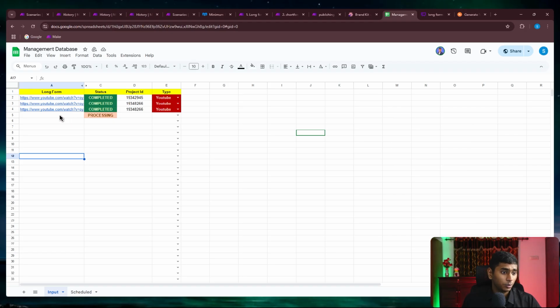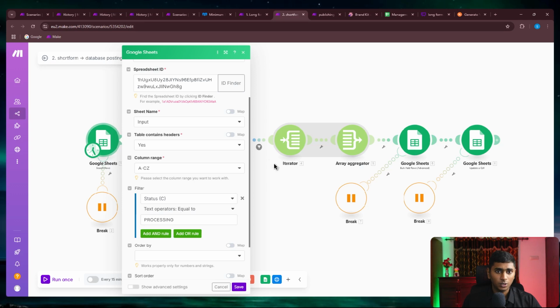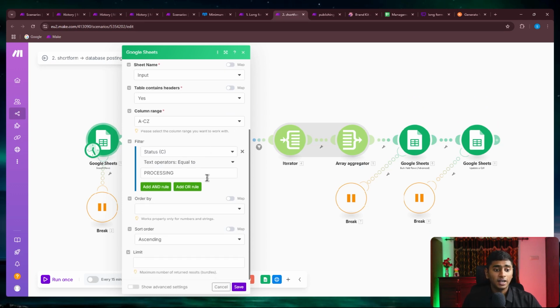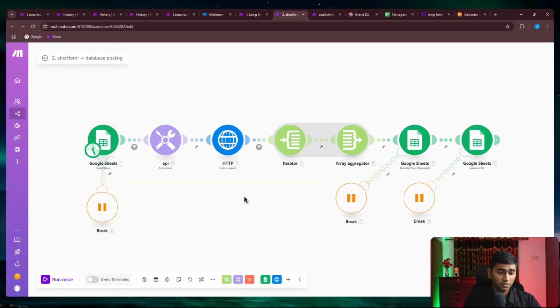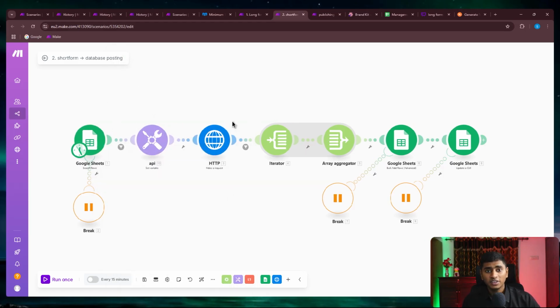So RSS is going to put in the link here, and immediately once it puts in the link, it is also going to update this as processing. Once it gets updated as processing, it also updates the project ID. All right, and after that, this second one is going to watch for the ones that are in the status of getting processed. Then we're just going to take that specific project ID and check if that is processed or not.